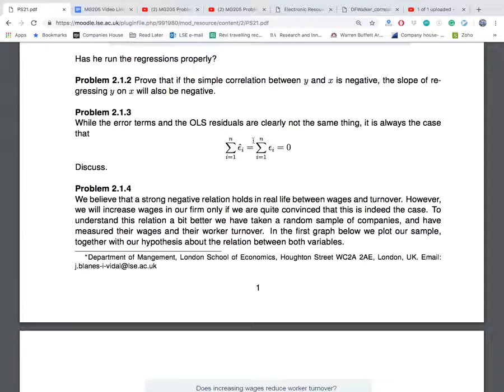Is it true that the expected value of this sum is equal to 0? The answer would have been yes. But it's not true that the sum of the errors is equal to 0. The sum of the residuals is.